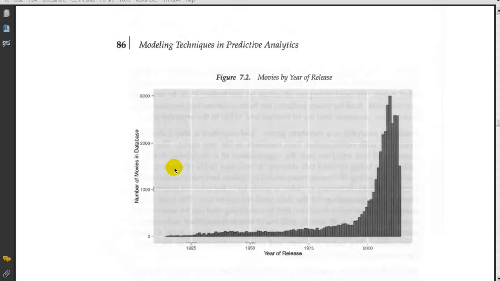Now, here's a chart that he makes. We'll try to do this as well. This is the year of release from 1925 up to the present time, and the number of movies in the database. So we can see that the number of movies in the database is increasing very much, or maybe it's exponentially, but it's increasing a lot.